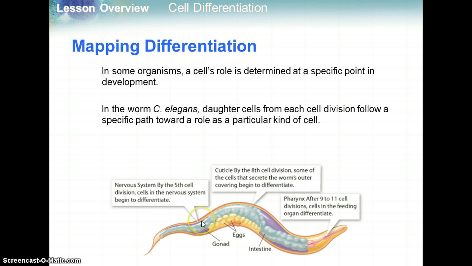By the fifth cell division, cells in the nervous system begin to differentiate. Here in the cuticle, by the 8th cell division, some of the cells that secrete the worm's outer covering begin to differentiate. And over here for the pharynx, after 9 to 11 cell divisions, the cells in the feeding organ differentiate for the pharynx.